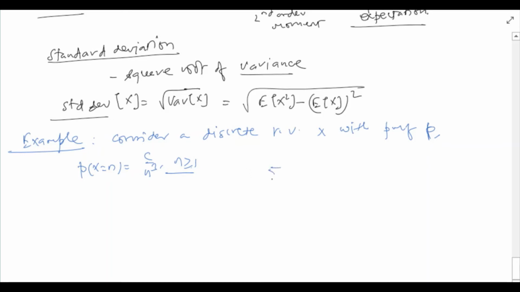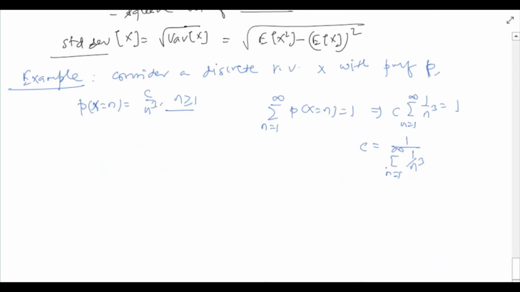Okay, and notice that for p to be a valid probability mass function, we require that the summation from n equals 1 to infinity of P(x = n) be equal to 1. That is, we require that c times the summation from n equals 1 to infinity of 1 over n cube be equal to 1. So c has to be set equal to 1 over the summation from n equals 1 to infinity of 1 over n cube. Right? So c is this constant. For this reason, c is also termed as the normalizing constant.